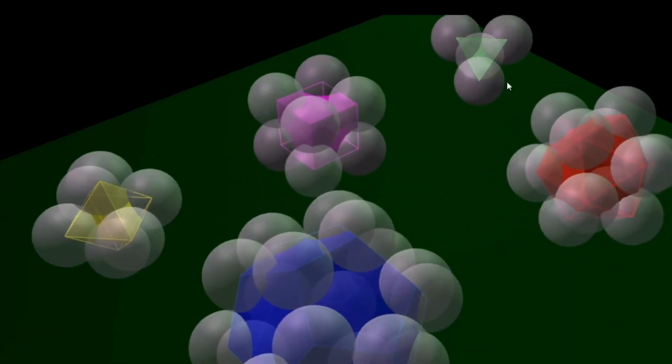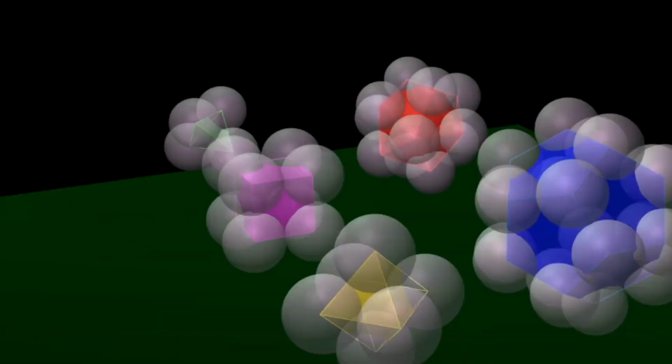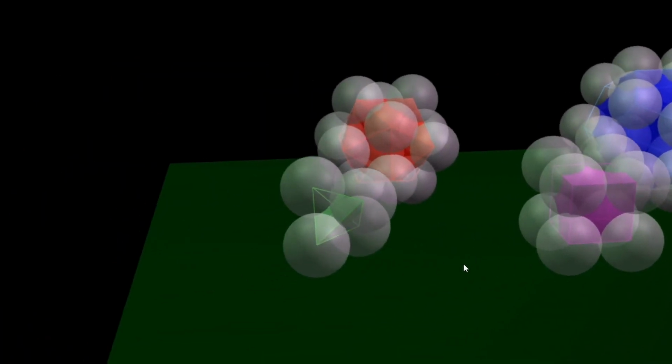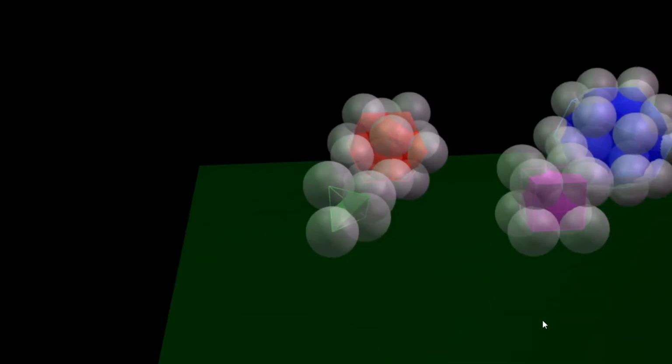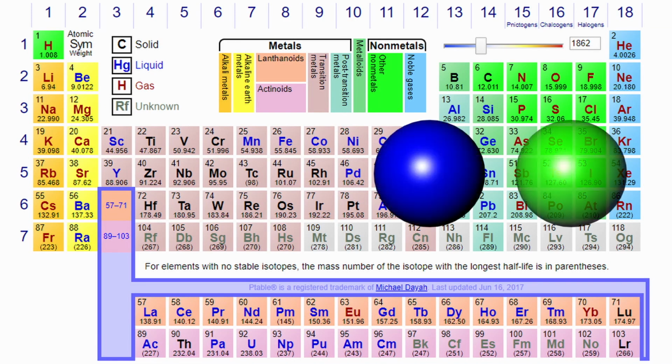The most stable shapes are the tetrahedron, the icosahedron, and the pentagonal bipyramid. Each element in the periodic table is made of these shapes joined together in a semi-static state. Let's examine some of these basic blocks to understand how an atom can be constructed in this model. When we examine the periodic table, you will notice that most of the time you need to add 1 proton and 1 neutron to get to the next element. There are, however, some exceptions to this, and the conventional model cannot explain why this is the case.